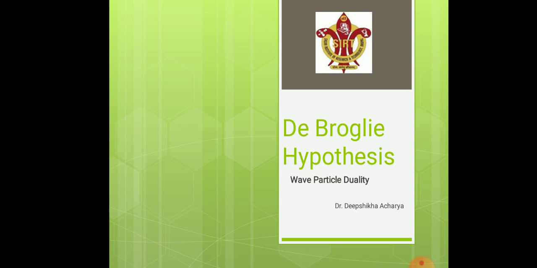In this video, I am going to explain about the de Broglie hypothesis. De Broglie hypothesis is one of the very important and earliest phenomena of the quantum mechanics. In other words, we can say it like wave-particle duality, or the dual nature of matter wave.